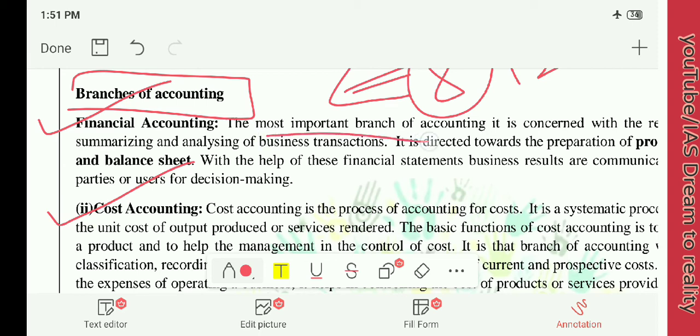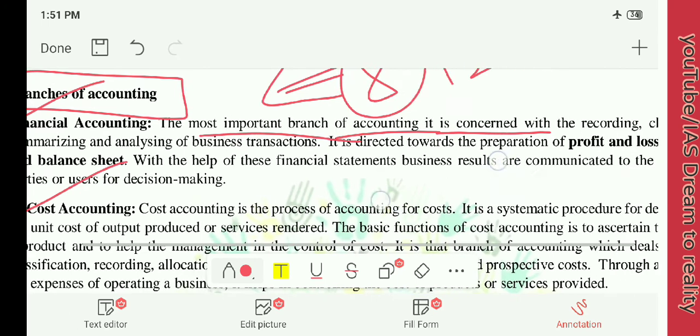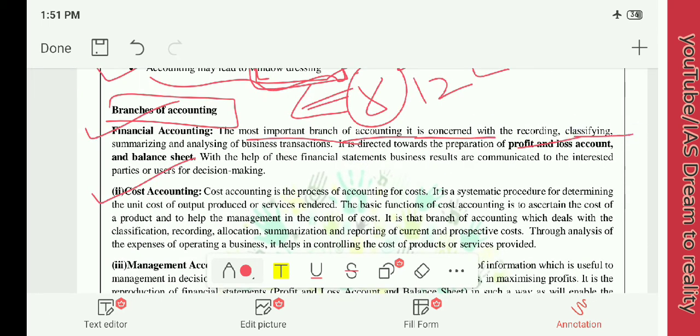Financial accounting. The most important branch of accounting is financial accounting. It is concerned with the recording, classifying, summarizing and analyzing of business transactions. If there is any business transaction, financial accounting will record it, that is, on which date the transaction has happened. It will classify whether it is an asset or a liability. Then it will summarize all these things and analyze them in respect of the business.